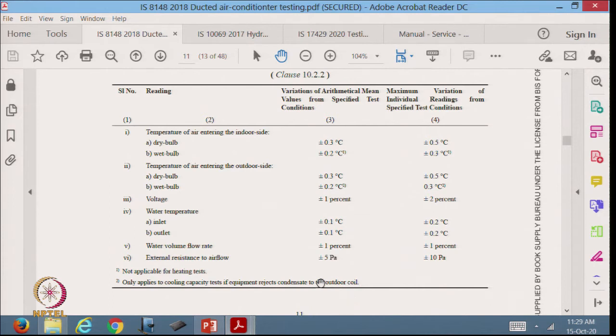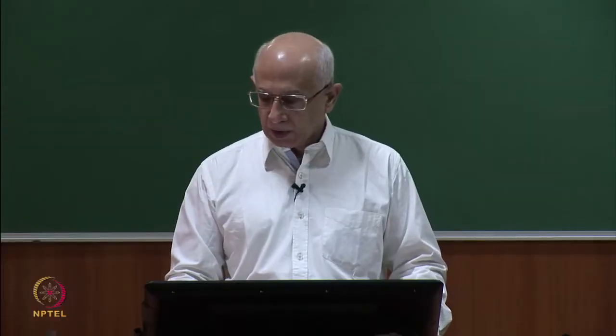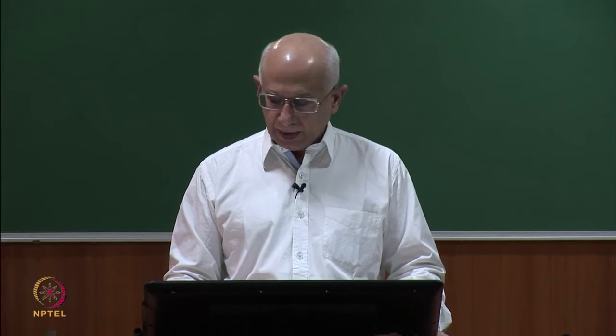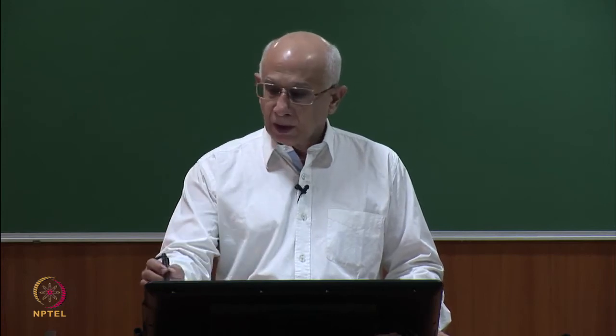Only then you can achieve, say, water temperature measurement within plus minus 0.1 degrees Celsius, or water volume flow rate measurement within plus minus 1%. These are very stringent requirements and require very high quality measurement, experiment setup design and experimental procedures, all of which requires the understanding of uncertainty analysis. So, this was a second example I wanted to share with you.